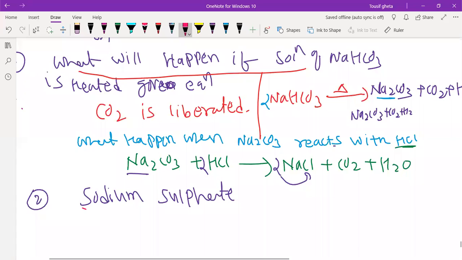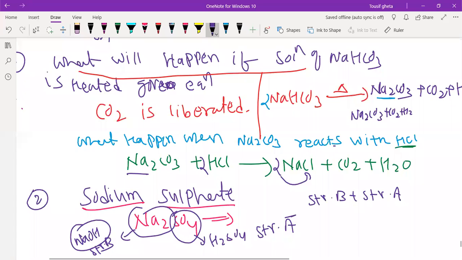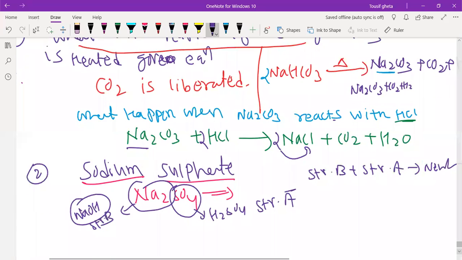Actually, the formula is Na2SO4. How is this Na2SO4? See, you know that sulfuric acid is there because of H2SO4 only. Sulfuric acid is a strong acid, and this sodium is there because of sodium hydroxide. It is a strong base. So you know whenever a strong base and a strong acid react, it will give a neutral salt. How will you get confusion?